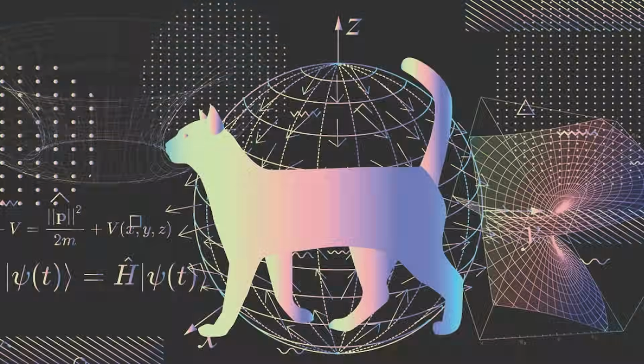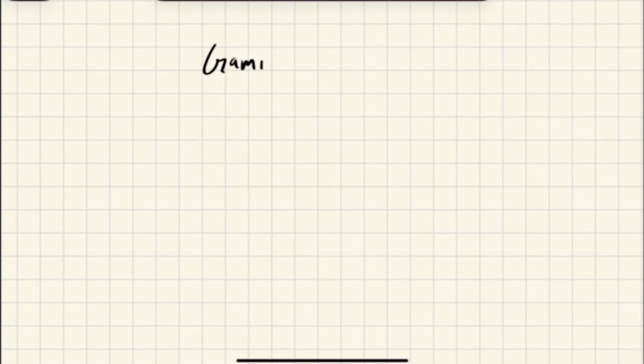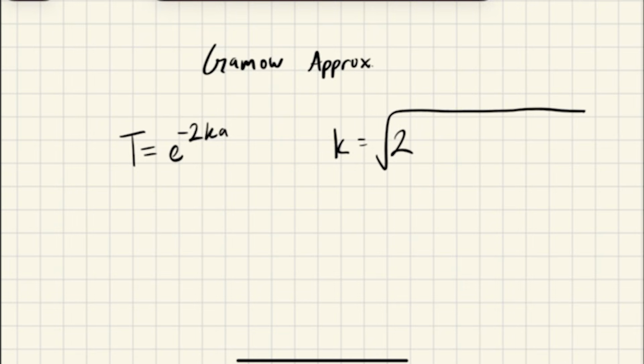So now you know why it happens, but how can we tell when it's going to happen? Remember, we're in the realm of quantum physics, so nothing is definite. But we can tell what the probability of a particle tunneling is. There's a few different ways to find this, but typically we can just use the Gamow approximation. This approximation states that T equals e to the negative 2ka, where k equals the square root of 2m times (V0 minus E) over the reduced Planck constant squared.